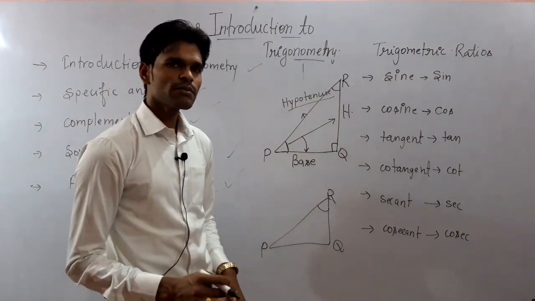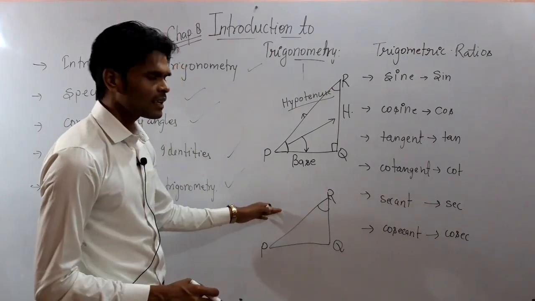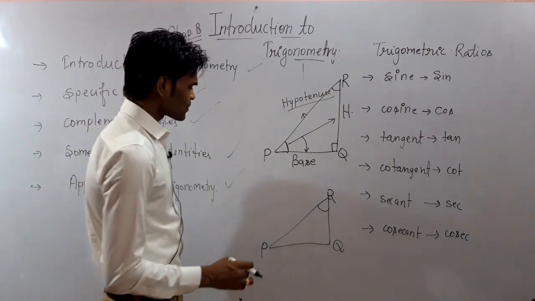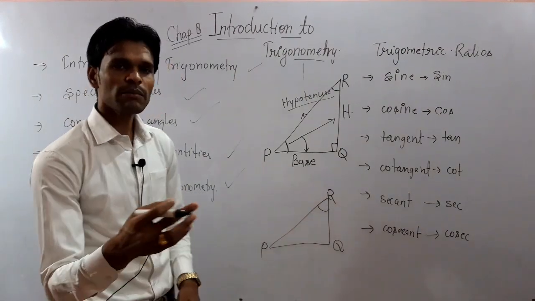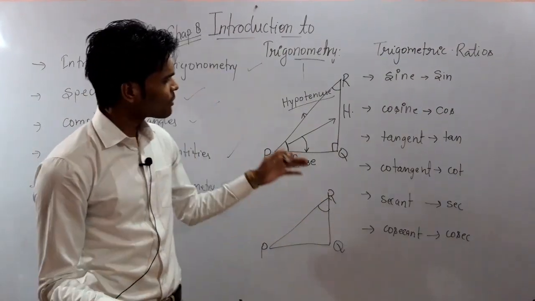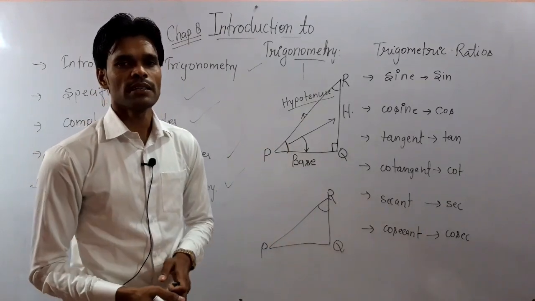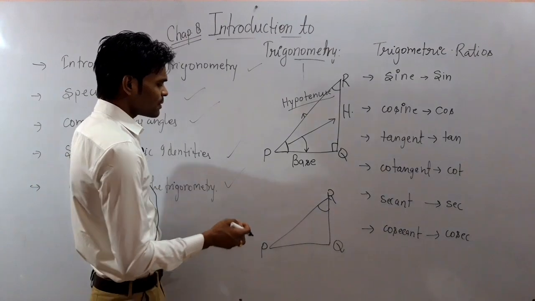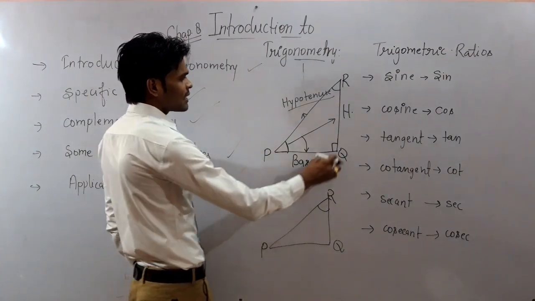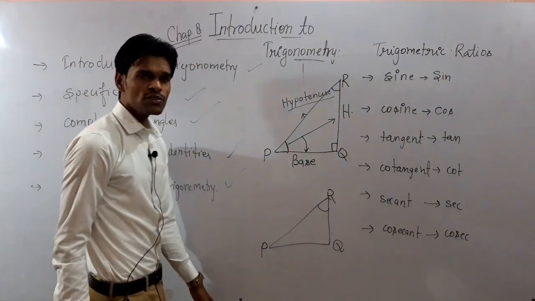You should be very careful about it, so I am telling it twice or thrice so that you are able to learn it. If we change the angle, then the corresponding heights and bases are also changed.